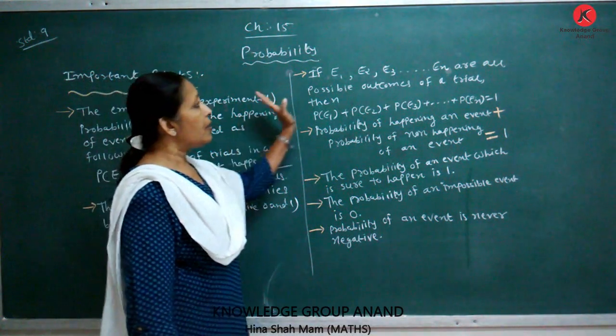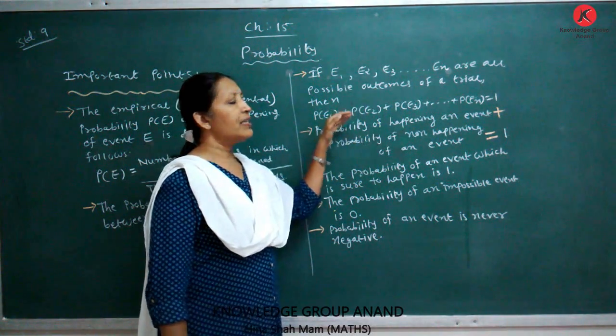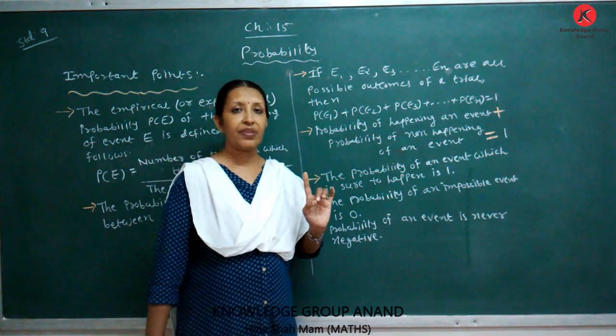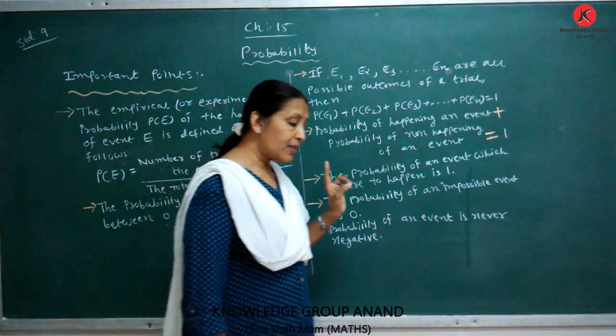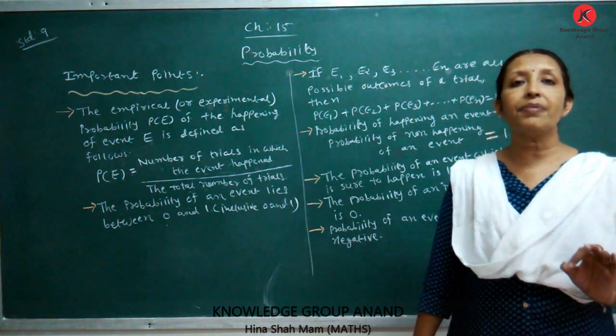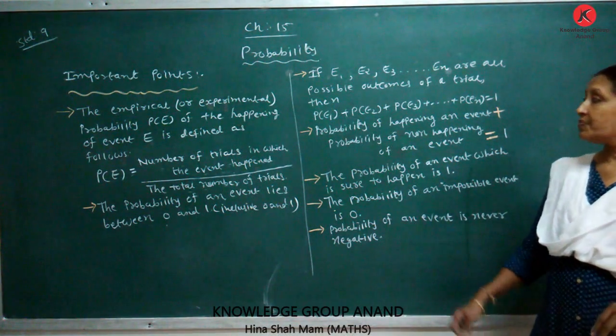Next point: the probability of all possible outcomes of a trial, the sum of all possible outcomes, is equal to 1. We remember this statement: the sum of all possible outcomes is equal to 1.